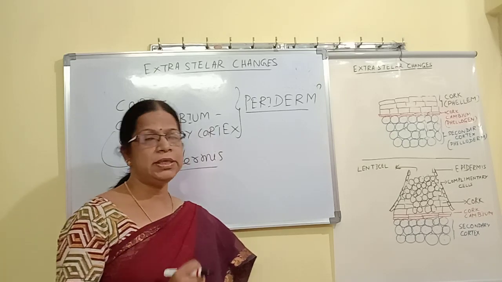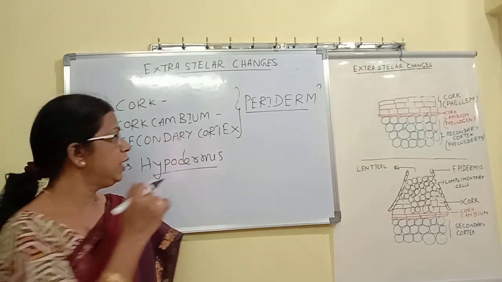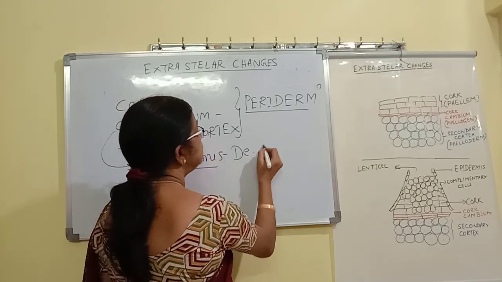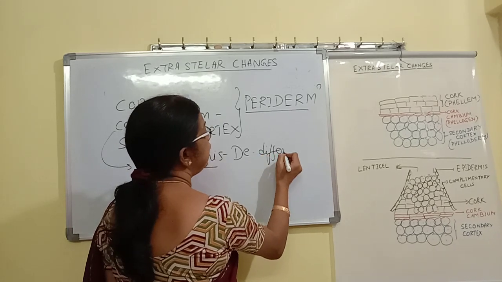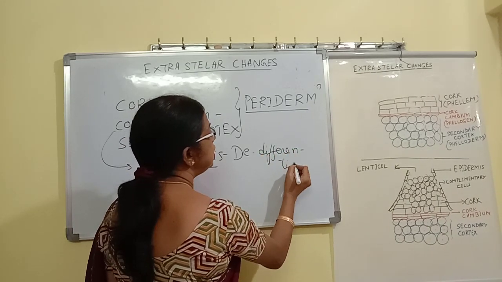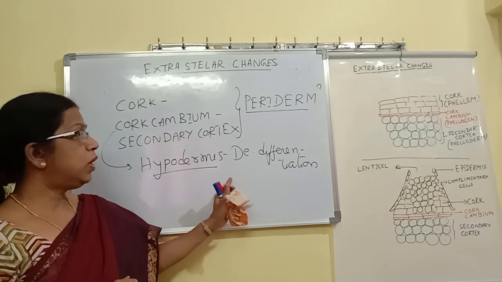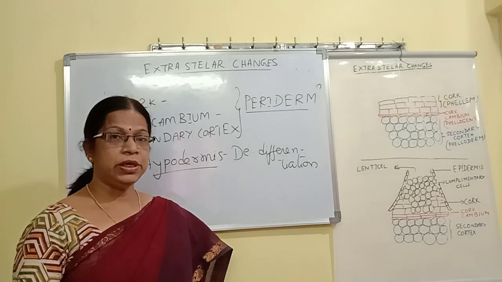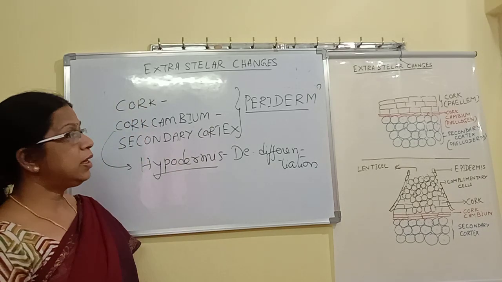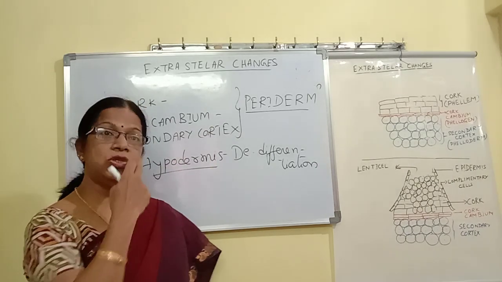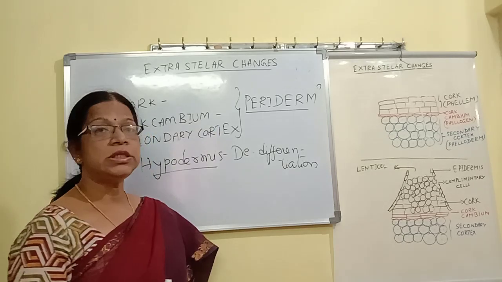Those are the permanent cells from which cork cambium is formed, and that process is called dedifferentiation. These definitions you must have come across earlier. And this cork cambium will form secondary cortex towards the inside, cork towards the outside.